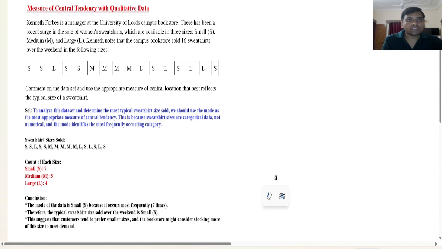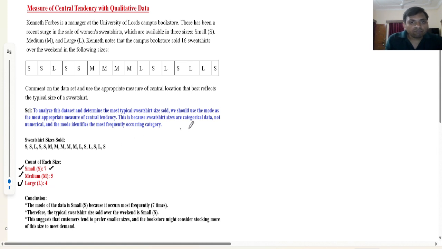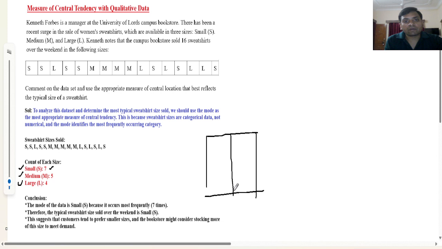And there are three categories, size wise. First is small size, second is medium, and third is large. So as per counting, small size is 7 times, medium is 5 times, and large is 4 times. So if we draw this data in tabular form, with size and frequency, the first size is small, then medium, then large, and the frequency for small is 7, for medium is 5, and for large is 4, right?